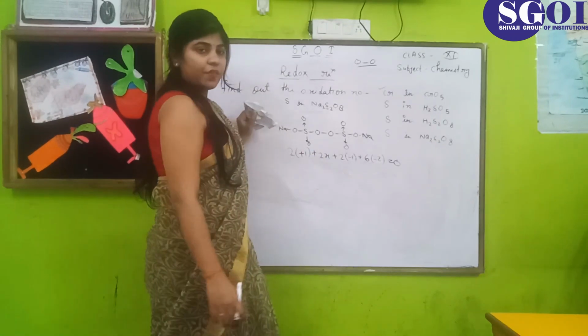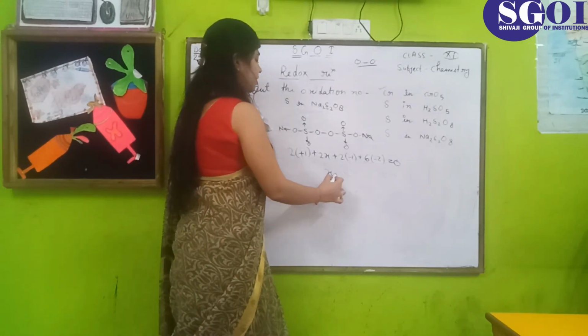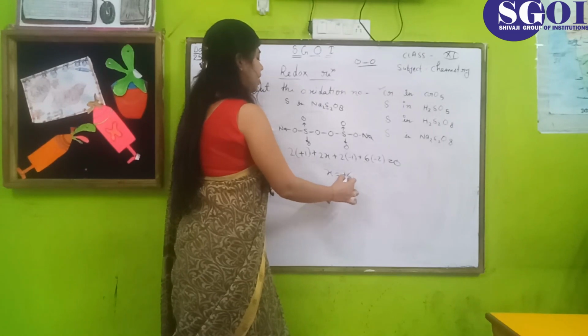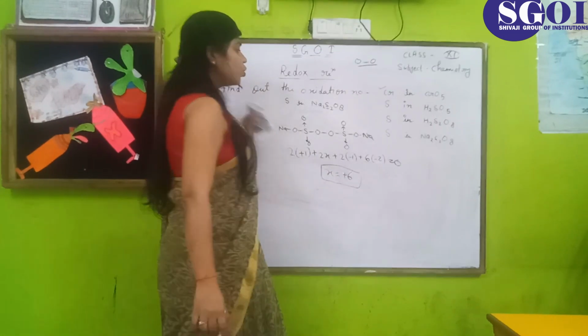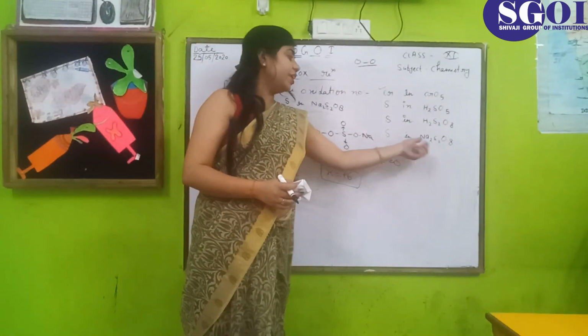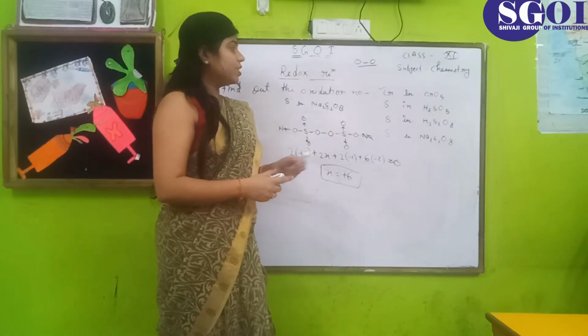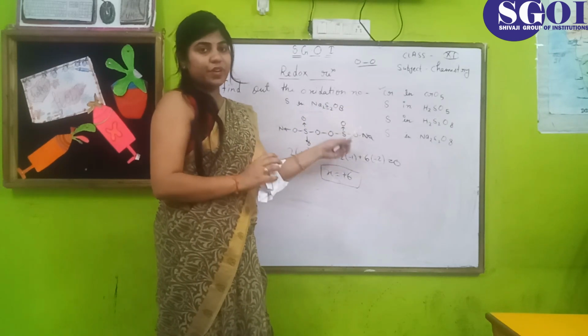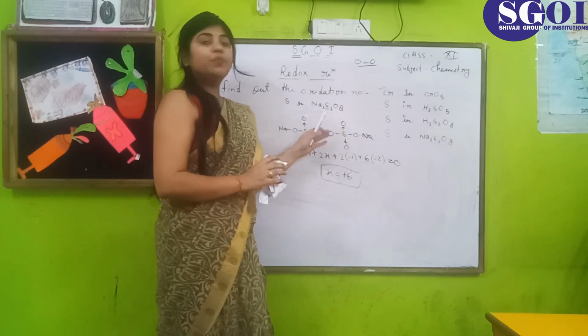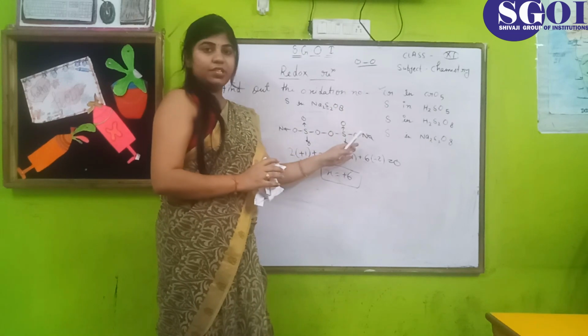You can find the value of x, that is the value of x is equal to +6. So the oxidation number of sulfur in Na2H2O8 is 6. I hope you understand all these examples. These examples are very important, and they all involve a peroxide bond.